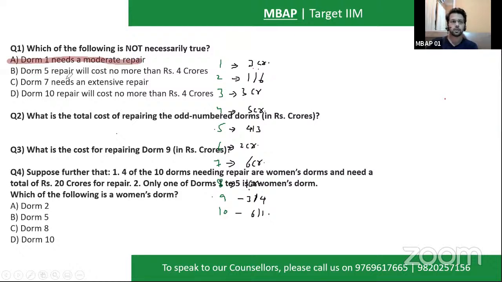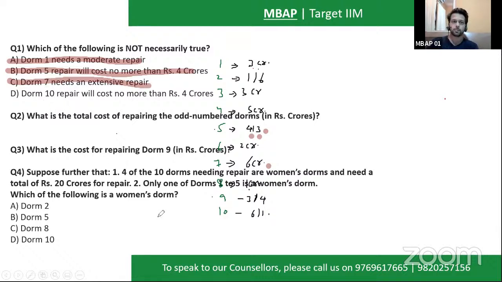This has gone out. Second, DOM number 5 will not cost more than 4 crore. DOM number 5 is between 3 and 4. So that also gives you a sense that option number 2 is also correct. Third, DOM number 7 needs an extensive repair. Extensive is 5, 6. DOM number 7 is 6 crore. So 5 and 6 are extensive. So third is also correct.